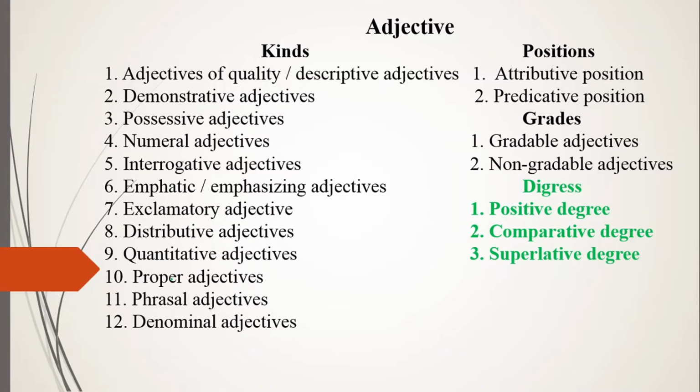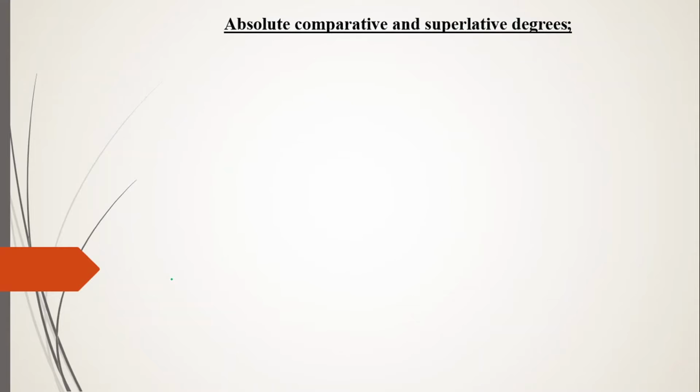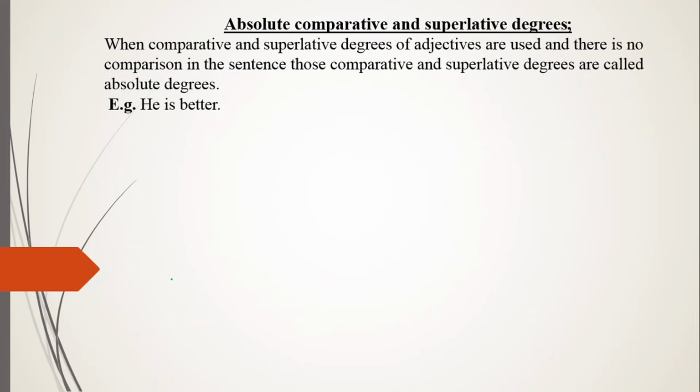Today we have got another topic about adjectives that is known as absolute, comparative and superlative degrees of adjectives. Now what do we mean by the words absolute, comparative, superlative degrees? You know, when comparative and superlative degrees of adjectives are used and there is no comparison in a sentence, those comparative and superlative degrees are called absolute degrees.